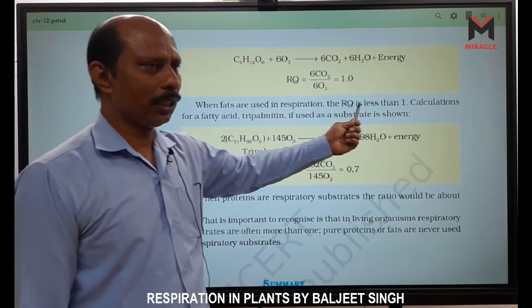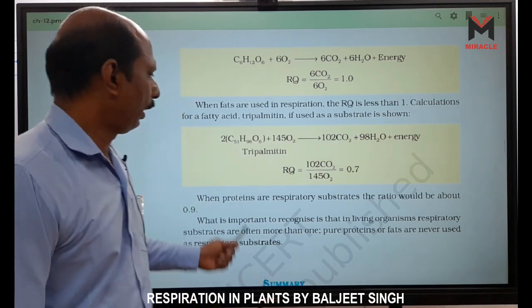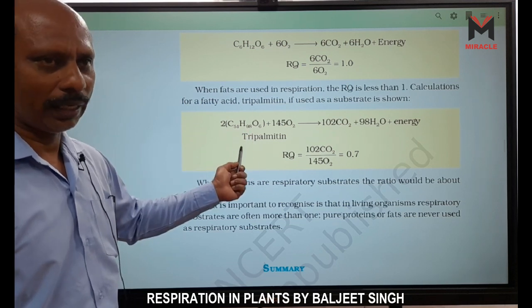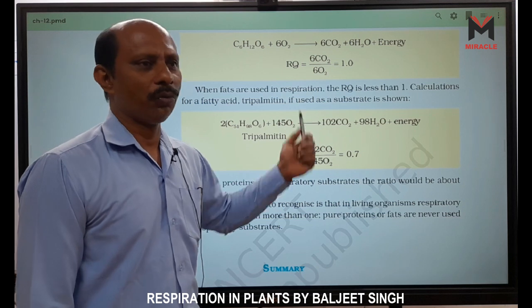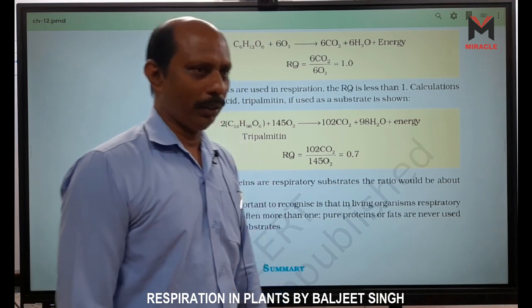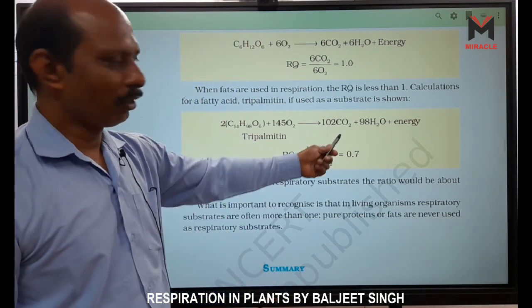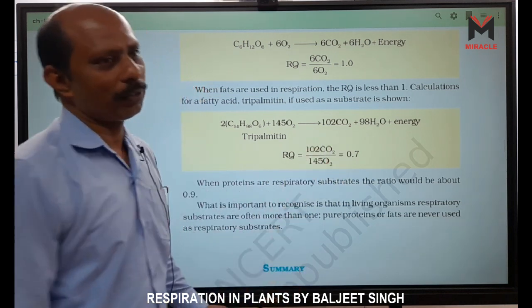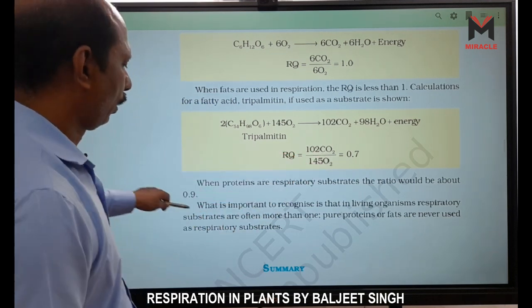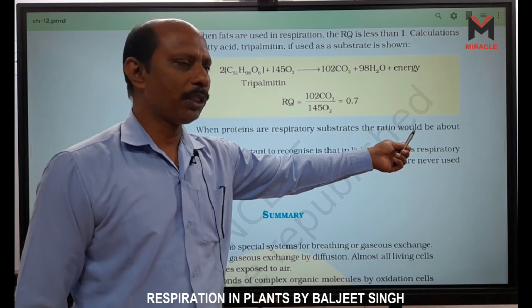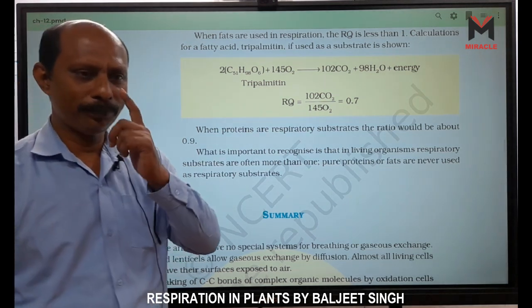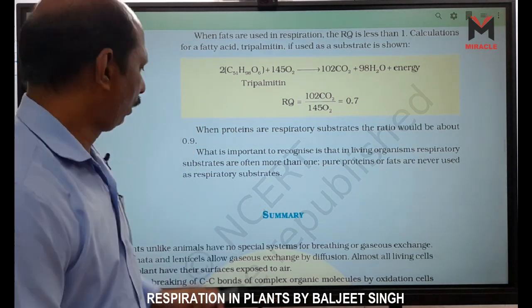When fat is used in respiration, RQ is less than 1. Look at C51H98O6. This one is a fat, right? Plus 145 O2 is used. How much CO2 is obtained? 102 only. Less carbon dioxide is released. That 102 upon 145 is about 0.7, less than 1. When protein is used as respiratory substrate, the ratio is near 1 but not 1, less than 1. It is 0.9, right? 0.9.